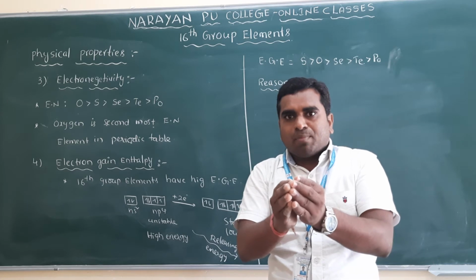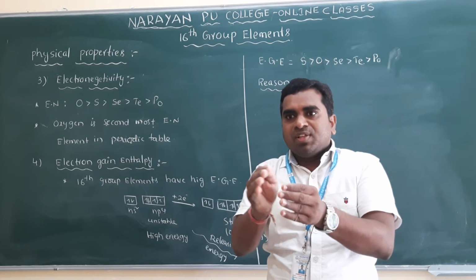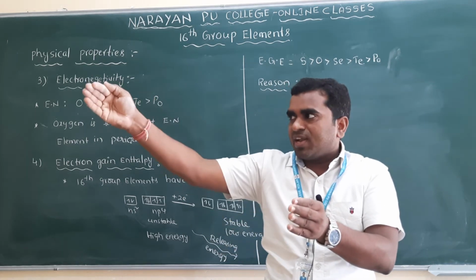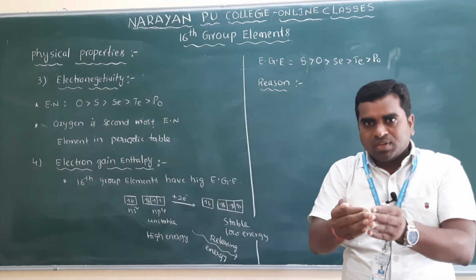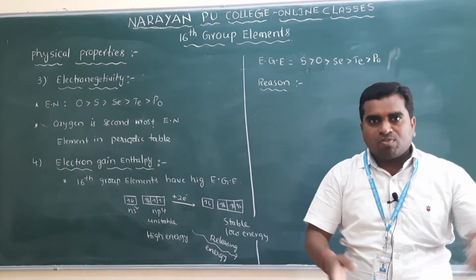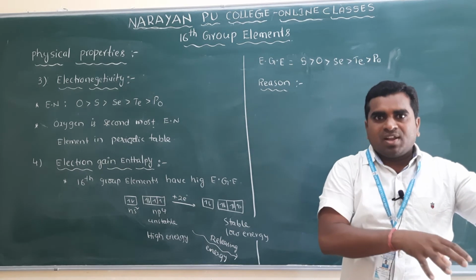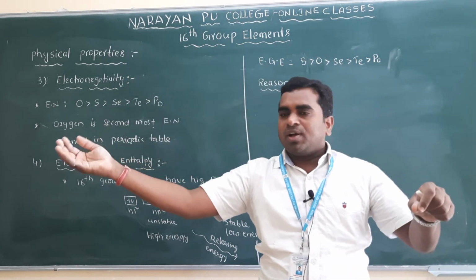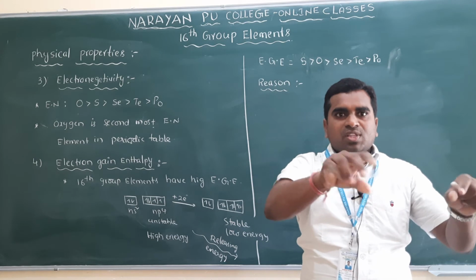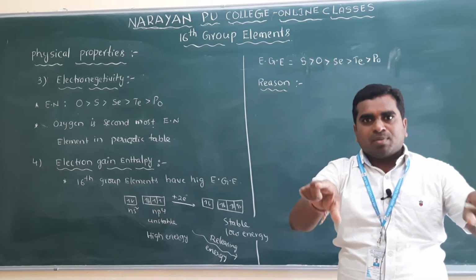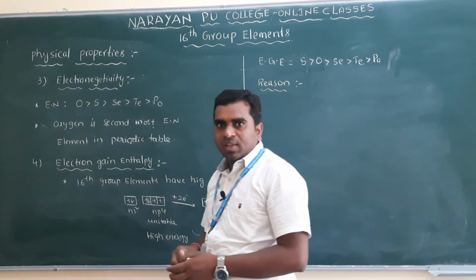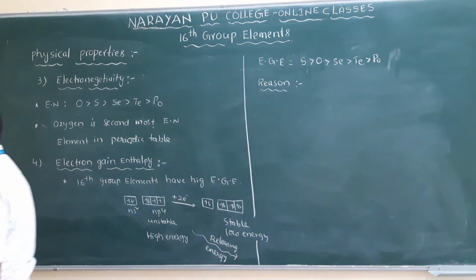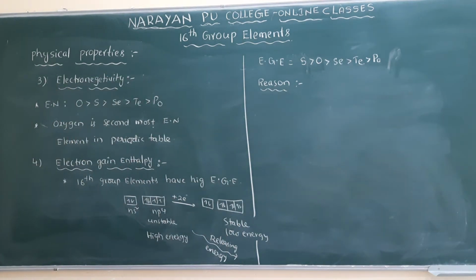Repulsion takes place when an incoming electron comes. If the space is large, what will happen? Electrons are present somewhere and some space will be there for the incoming electron, so there will be less repulsion. That is the reason why oxygen will have low electron gain enthalpy values. Write that one.